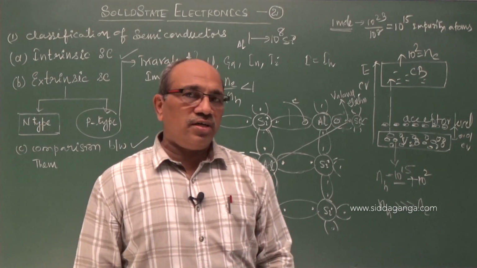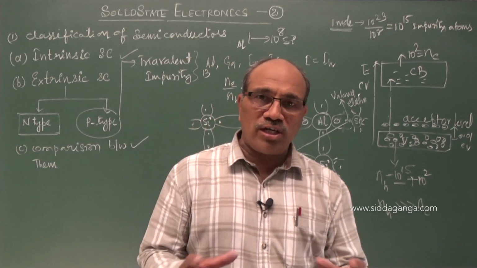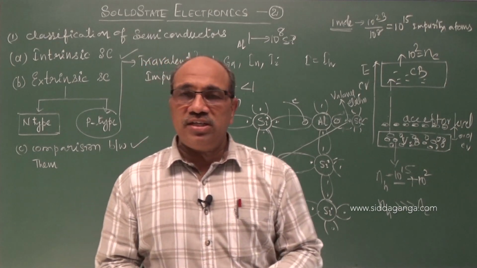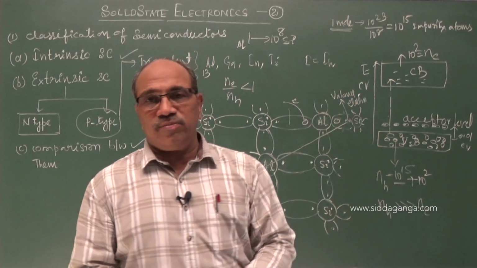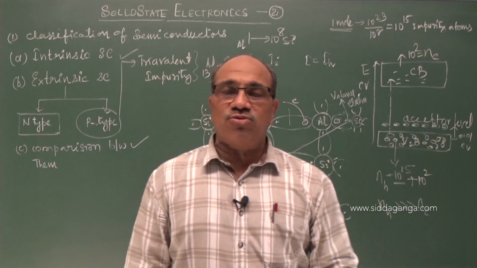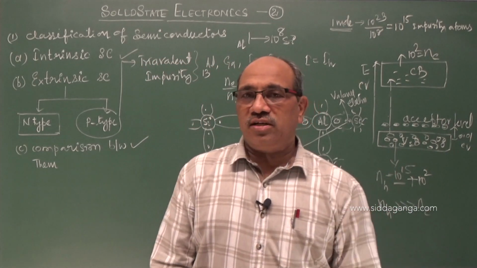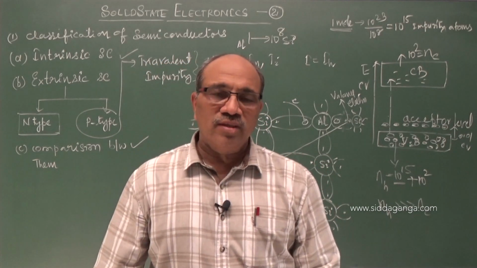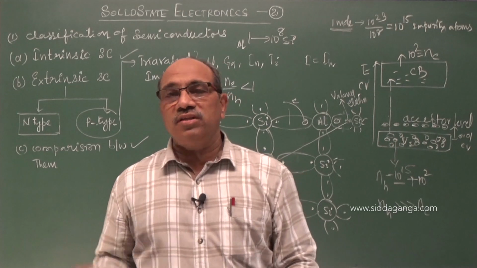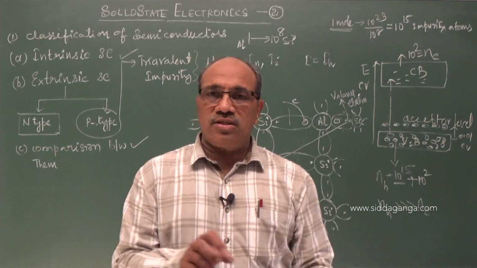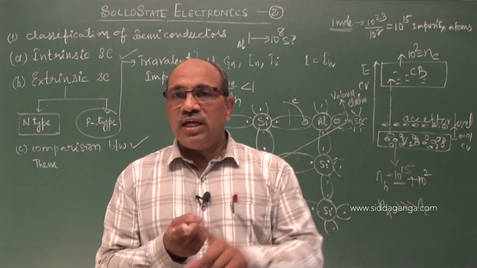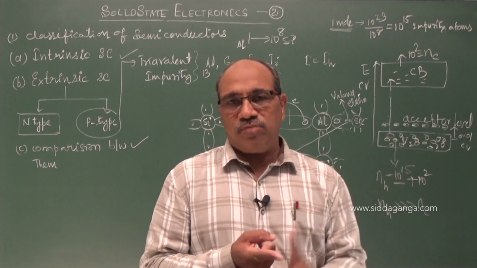By improving conduction, with some modifications and suitable combinations, diodes, PN junctions and transistors can be designed using these extrinsic semiconductors. We can design devices to operate with extrinsic semiconductors, but we cannot use a pure semiconductor as a device. This is the basic classification between intrinsic and extrinsic. Please remember, once again I summarize, intrinsic is pure, extrinsic is doped with impurities.